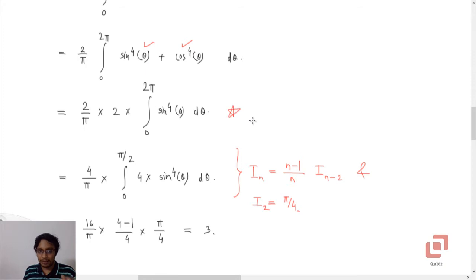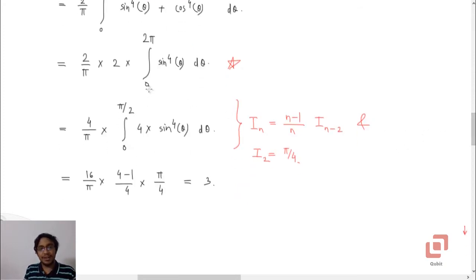Secondly, we can change the upper limit from 2 pi to pi by 2 and multiply the integrand by 4. This will also produce the same result. Now you can apply the Wallis formula.